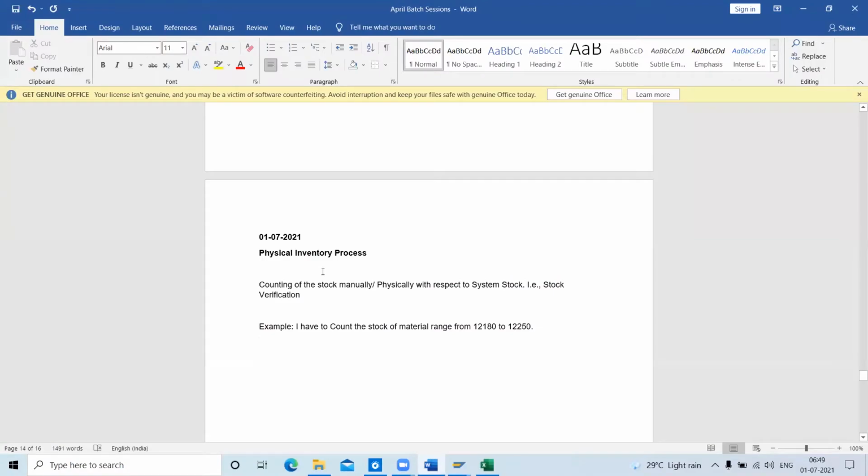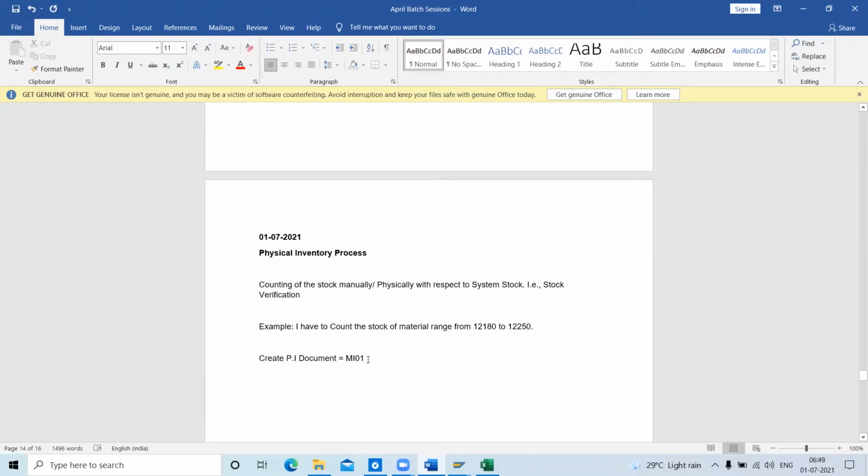Now my first step will be creating a physical inventory, or PI document. I will use the term PI document. The T code for PI document is MI01, followed by MI02, which stands for the change mode, and MI03, which stands for the display mode.